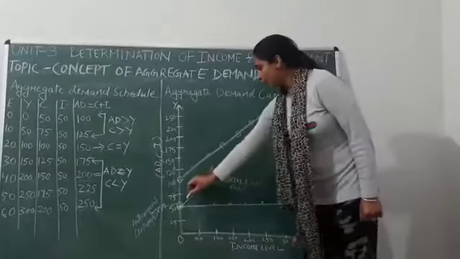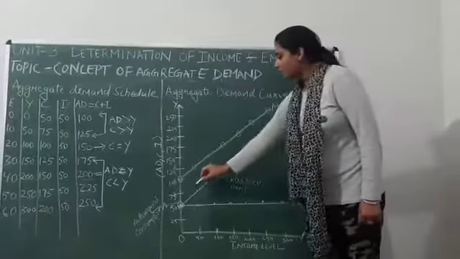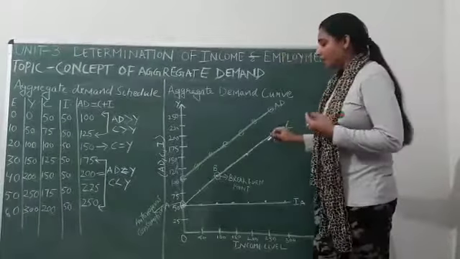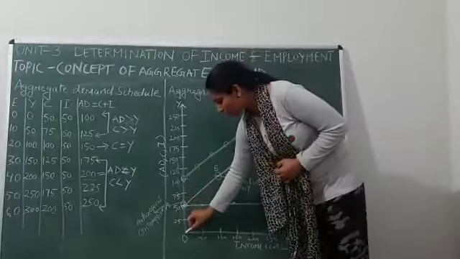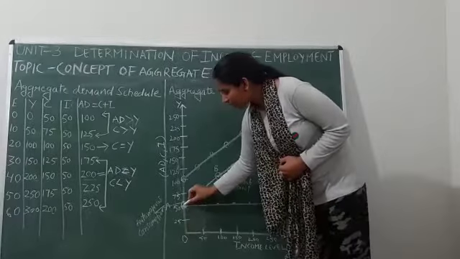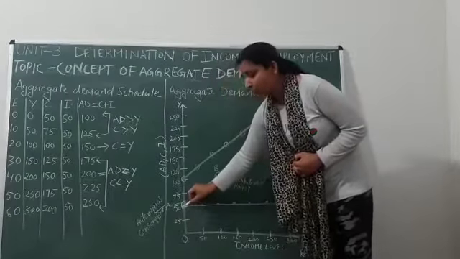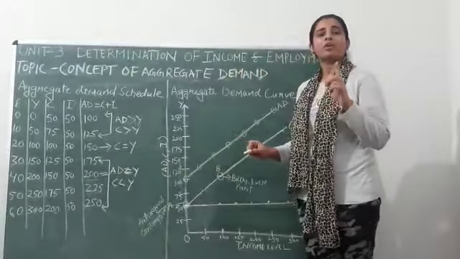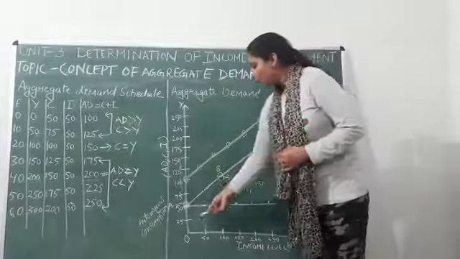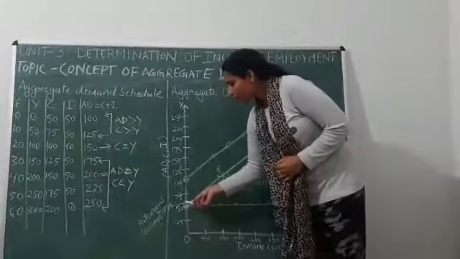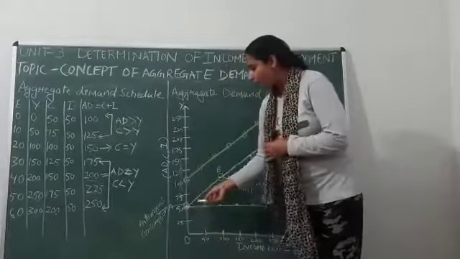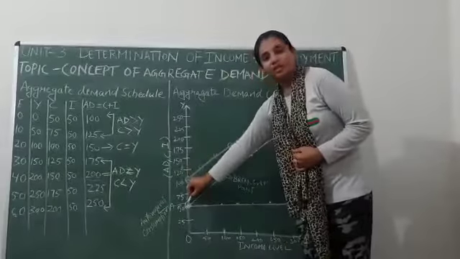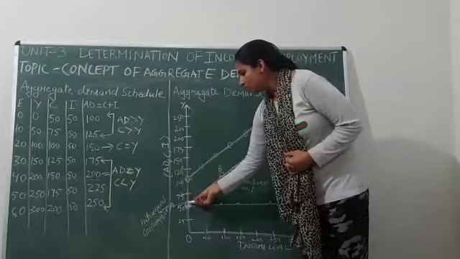So after joining these points, we have got the consumption curve. Now about the consumption curve, one thing to keep in mind is that it is not starting from the origin. This is the origin, but this curve is not starting from the origin. Why so? Because at zero level of income, consumption will not be zero. So at zero level of income also, consumption will be some positive amount. So that is why the consumption curve will originate from the y-axis.